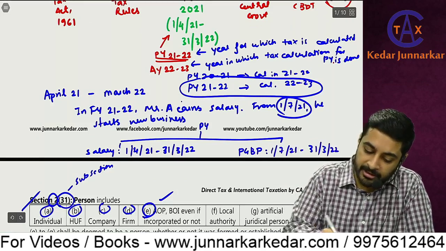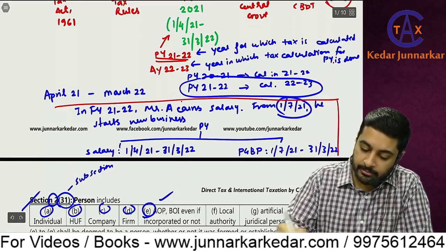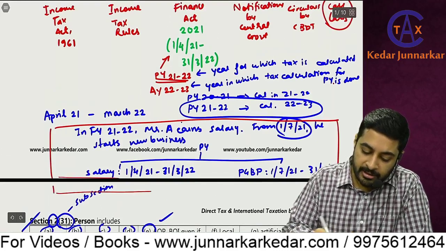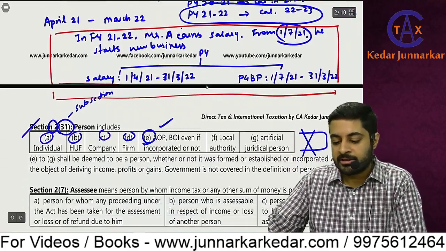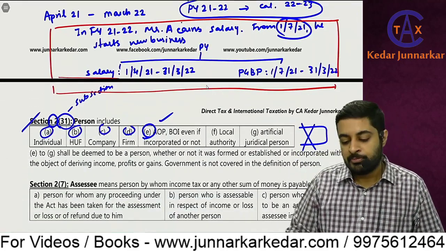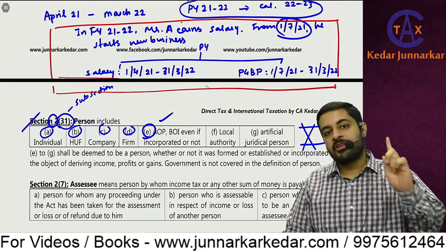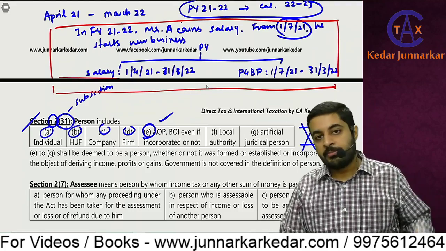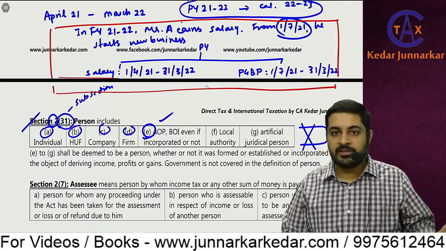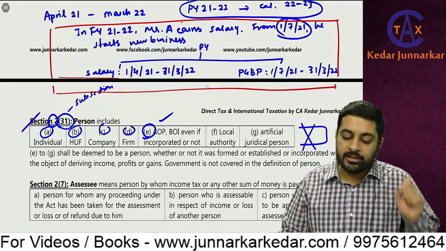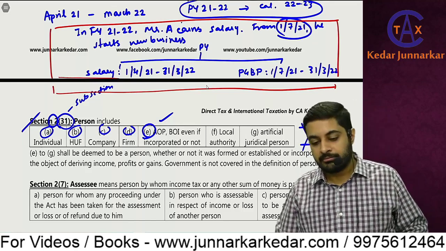I think you will write down this part. What difference will it make? In the clubbing chapter we'll understand what difference it will make, because in the clubbing chapter we are going to check the capital balance on the first day of PY. So for PGBP, the first day of PY is 1st July and not 1st April, because that business has started on 1st July.